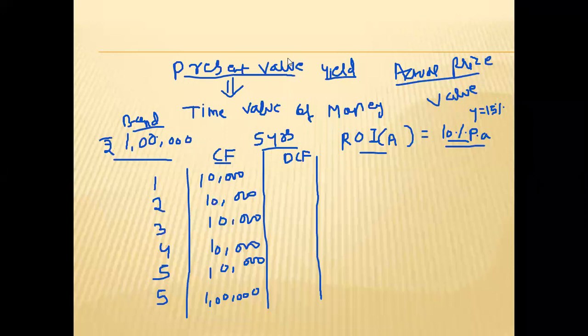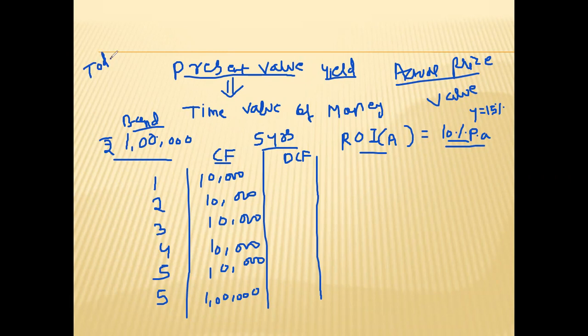Now see, what is our objective? Our objective is to calculate the value of the bond today. If I want to buy this bond, what will be the correct price or value of this bond? For that purpose, we will have to discount the cash flows. Why discount? Because in finance, always remember this: today means zero.